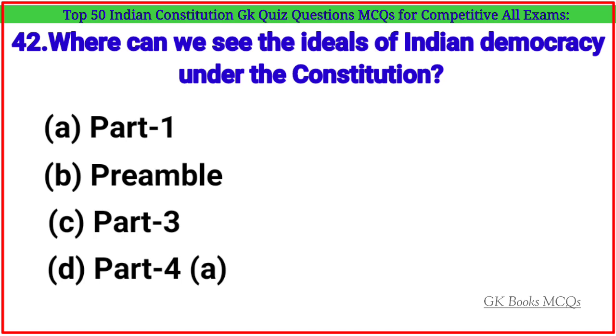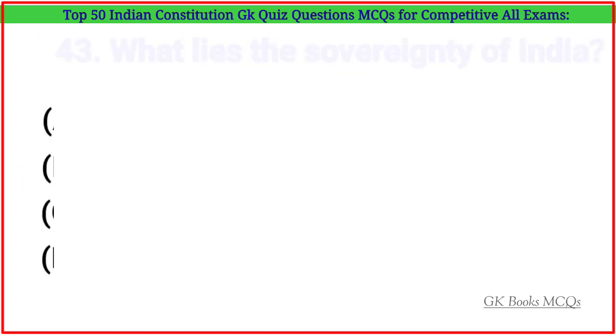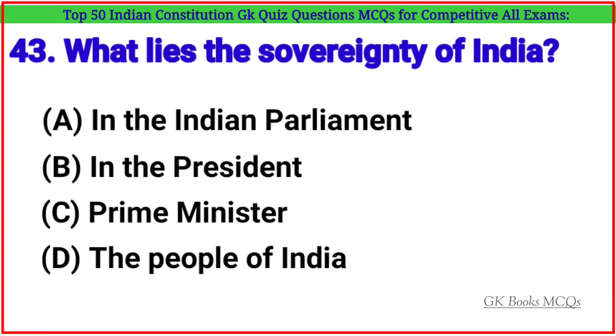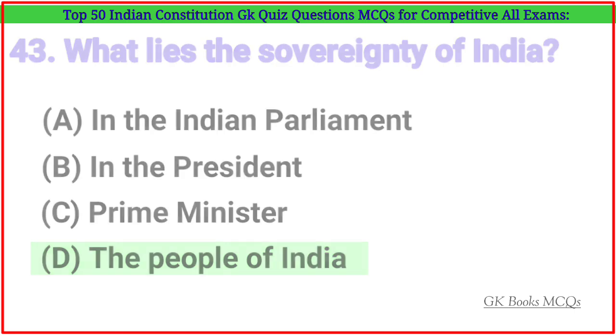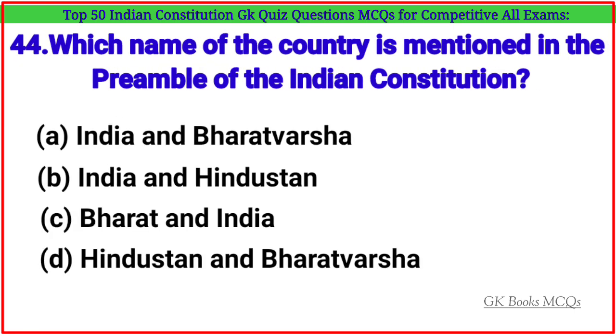Where can we see the ideals of Indian democracy under the Constitution? Correct answer is option B. Preamble. Question number 43. In whom lies the sovereignty of India? Correct answer is option D. The people of India. Question number 44.